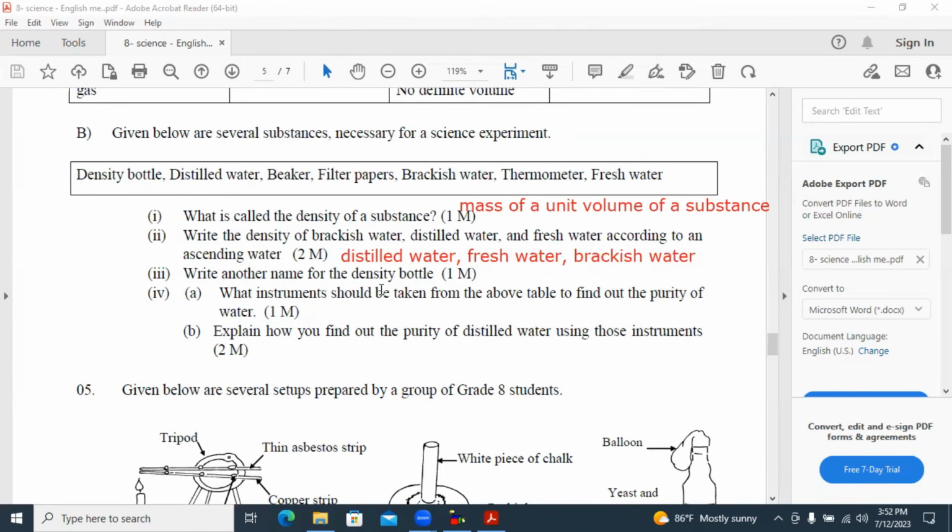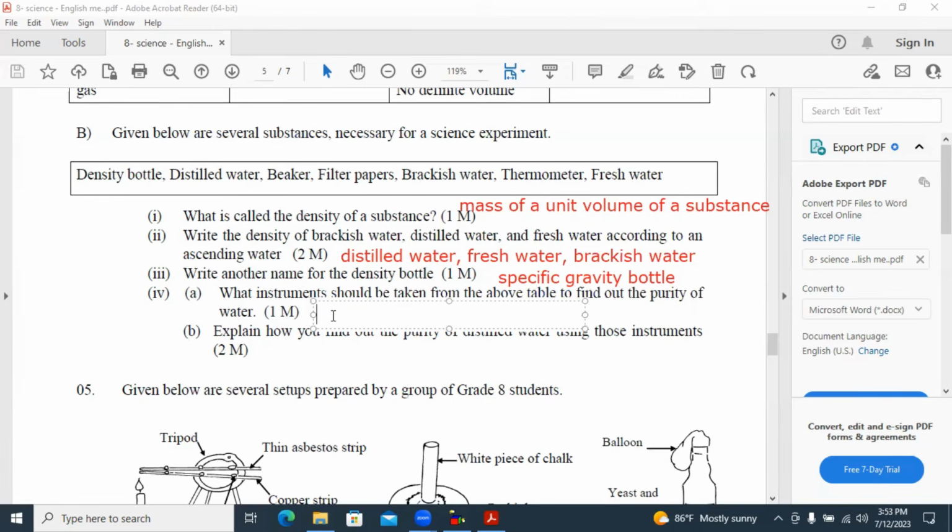Write another name for the density bottle. There's another name given in your textbook. That is the specific gravity bottle. What instrument should be taken from the above table to find out the purity of water?